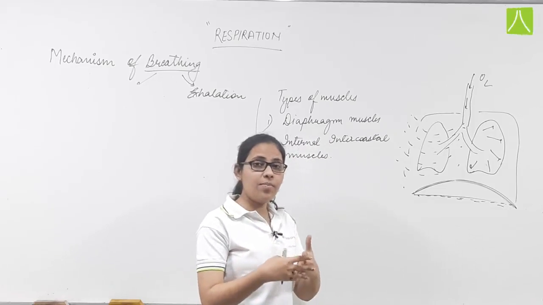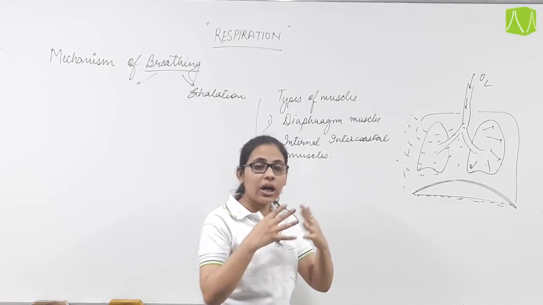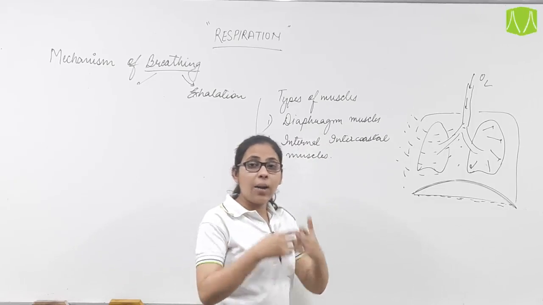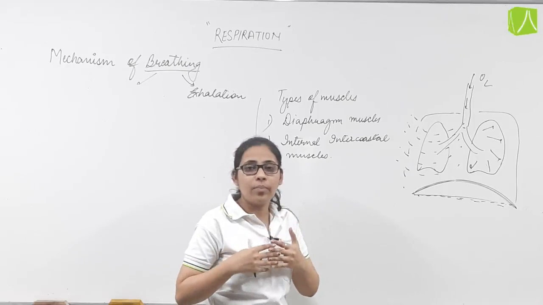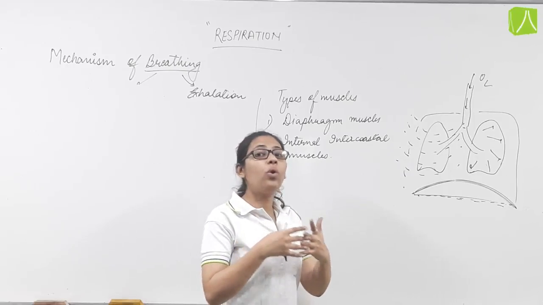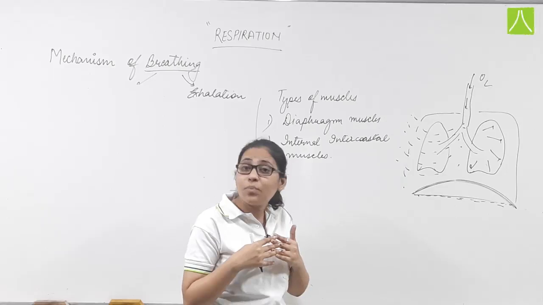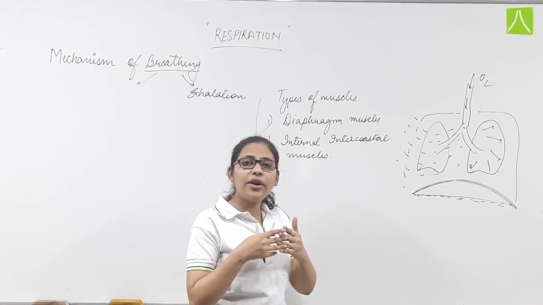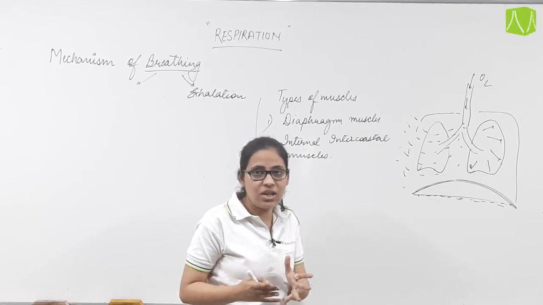That is, the ribs move downward and inward. First they go outward and upward; now they go back to their original position, moving inward and downward during exhalation.